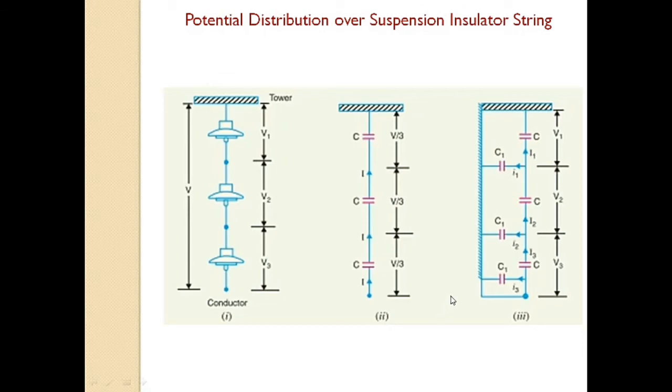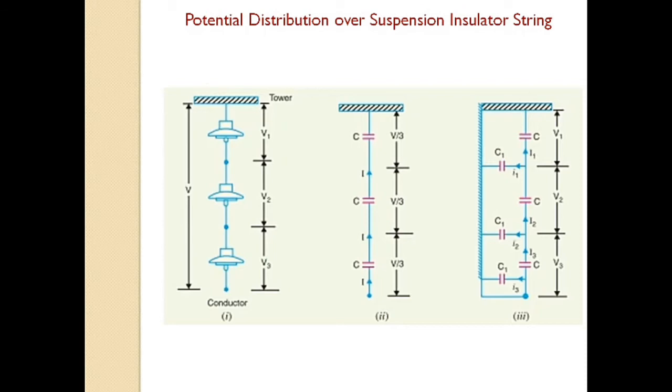Now, voltage across each disc will be different, because in presence of this shunt capacitance, the voltage is no longer the same for each disc. Voltage is different: V1, V2 and V3. Okay. So, we can conclude that the voltage impressed on a string of suspension insulator does not distribute itself uniformly due to the shunt capacitance.